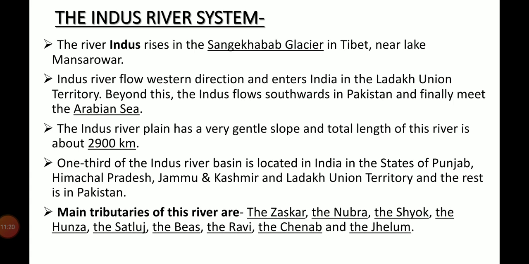The Indus is one of the longest rivers of the world, and one third of the Indus River basin is located in India in the states of Punjab, Himachal Pradesh, Jammu and Kashmir and Ladakh Union Territory, and the rest is in Pakistan. Main tributaries of this river are the Zaskar, Nubra, Shyok, Satluj, Beas, Ravi, etc.